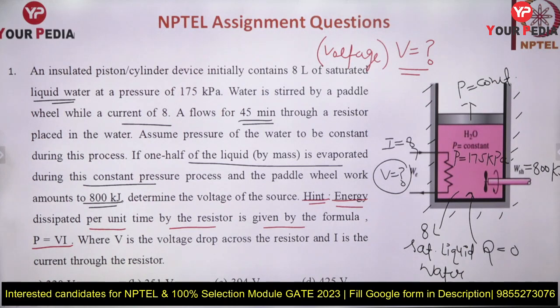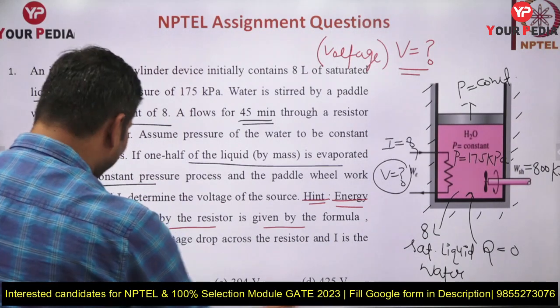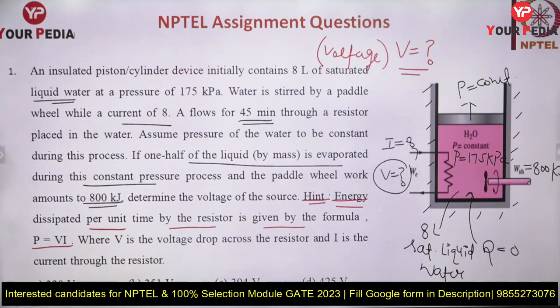Where V is the voltage drop and I is the current through the resistor, which one will be the right answer? Voltage will be 320, 350, 394 volt or 425 volt. So this is the question. You can take a screenshot of this question, and before watching the solution, it's my request to all of you, please try this question. This is a very important, very good question.